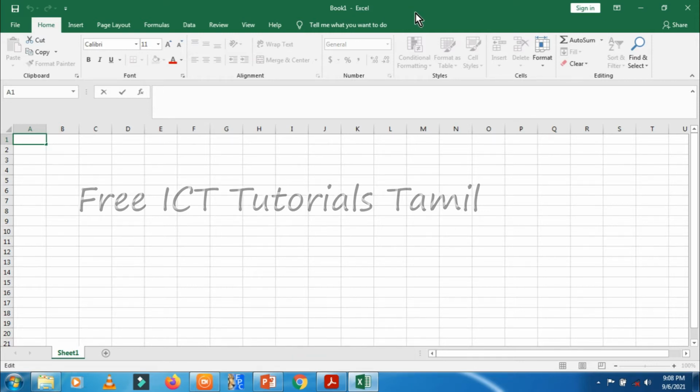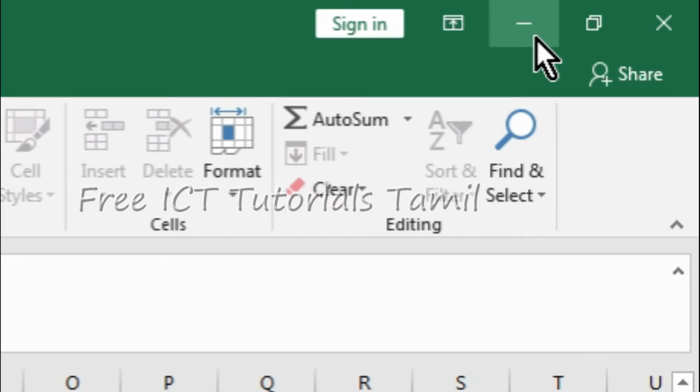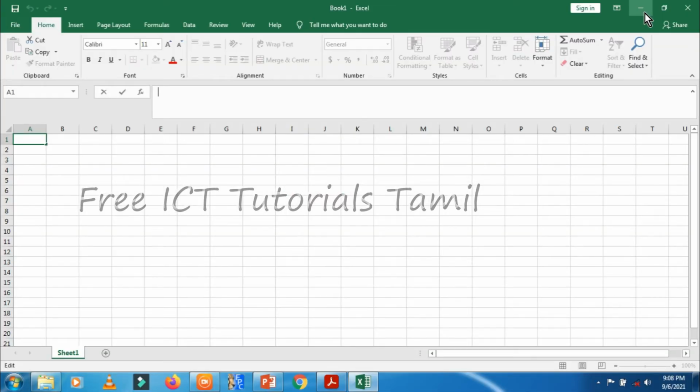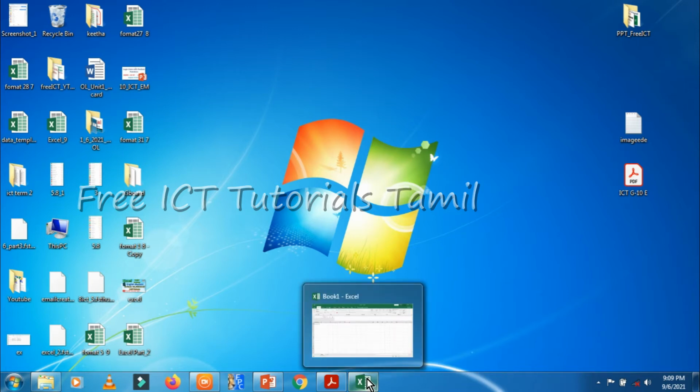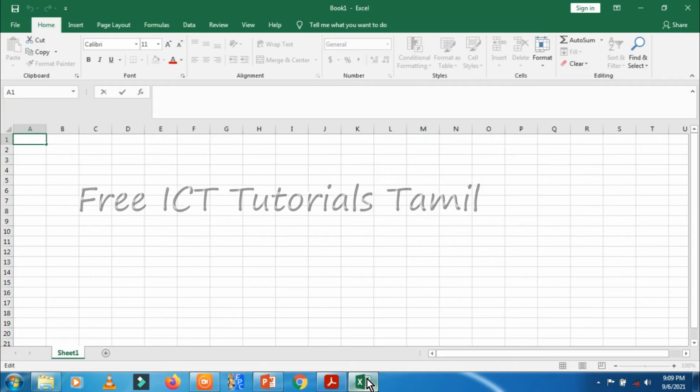This is the title bar, at the top of the Excel screen. On the right side of the title bar, you have three buttons. First one is minimize. When I click this button, that interface will not be closed. It will run on the taskbar. Check it now. I click this button. This is the taskbar. That program is still running there. If you click this minimized button again, you can take it back to full screen. If you use multiple applications simultaneously, you can minimize some apps and when you want, you can maximize again.